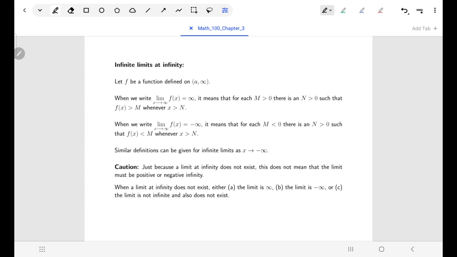And you could say similar sorts of things about limits as you go to infinity to the left. So same sort of thing there. Now that means if we're looking at a limit as x goes to infinity or negative infinity, you could have the limit exists, in other words, the limit's a real number. You could have the limit doesn't exist because the limit is positive infinity, or because the limit is negative infinity, or you could have the limit doesn't exist and is not either kind of infinity. It's just the limit doesn't exist.